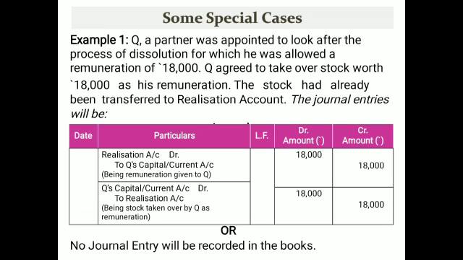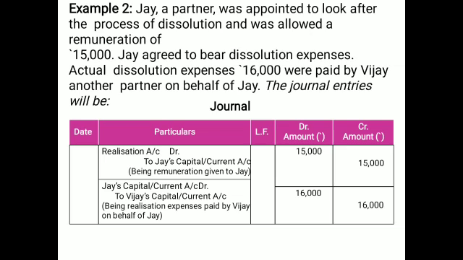When the same value is there for taking the asset, then the entry will be passed, Q's capital to realization, as the value of the sale of the asset. So you may see the effect of both: the entries have no net effect. So you may have the alternative, no entry will be passed, if the expenditures are equivalent to the asset taken.